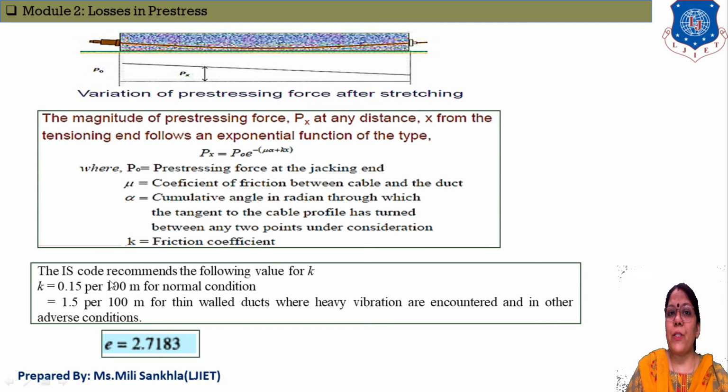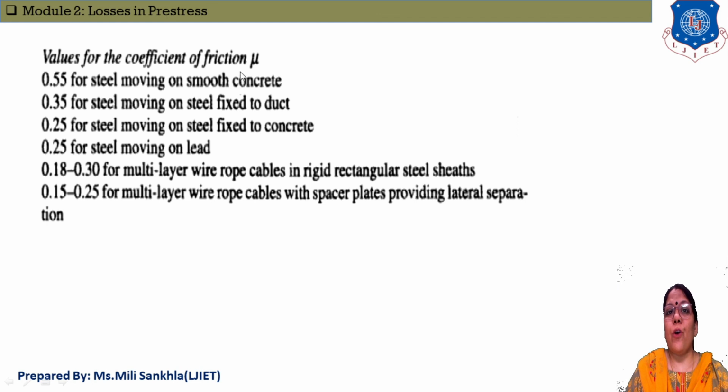According to the Indian Standard Code, the coefficient K is equal to 0.15 per 100 meter for normal conditions and 1.5 per 100 meter for thin wall duct, where heavy vibrations are encountered and other conditions also. The value of e is equal to 2.7183; by default we take this value of e as 2.7183. Now different values of the coefficient mu are given for different surfaces, such as concrete, duct fixed to concrete, and lead. These values are given in the code.